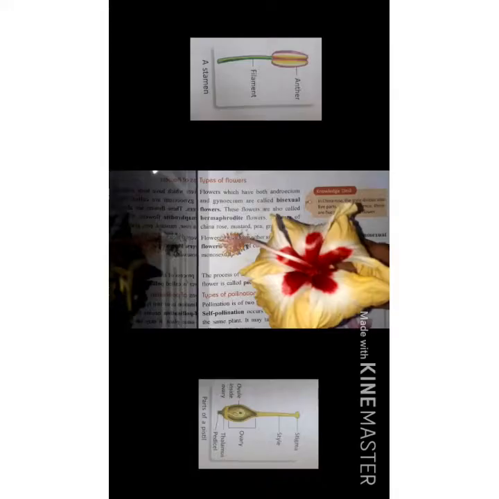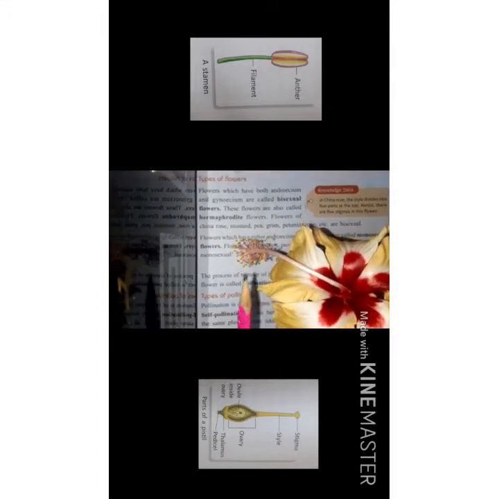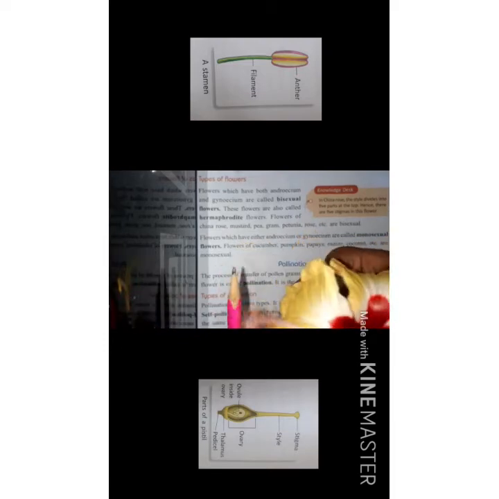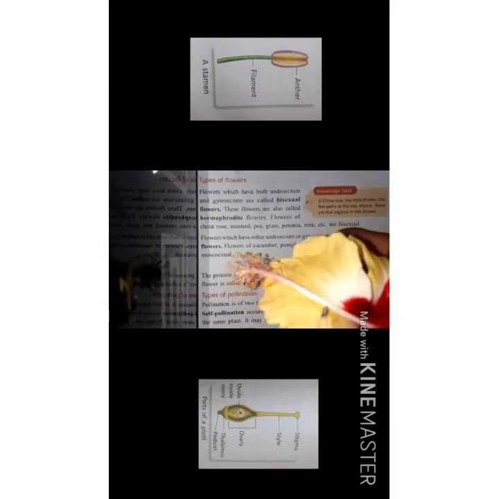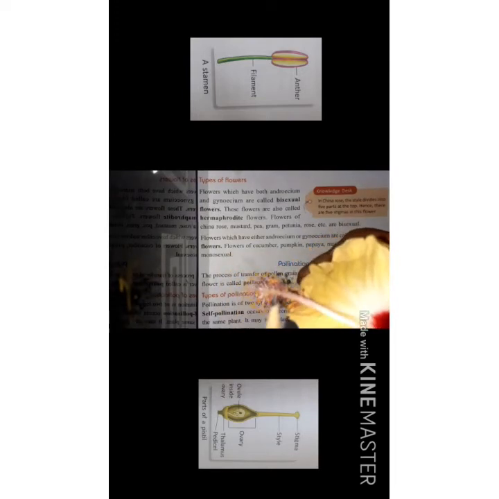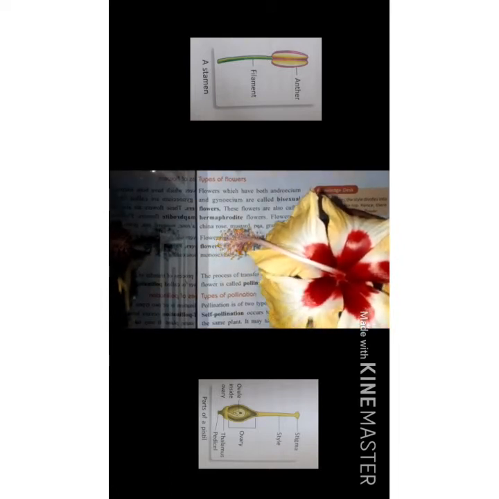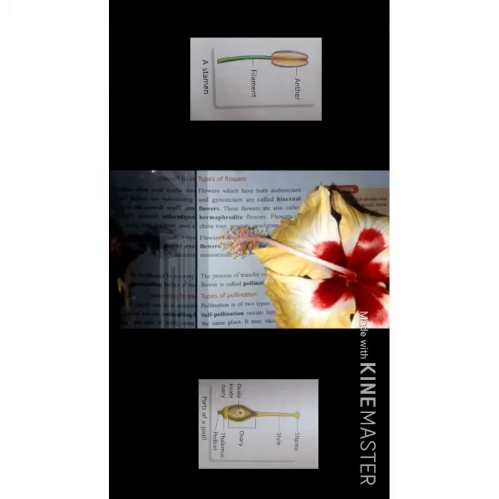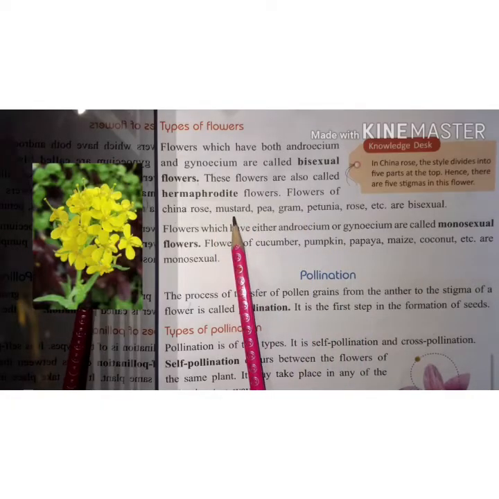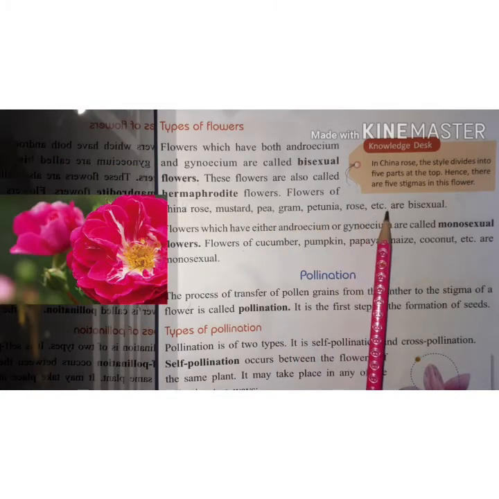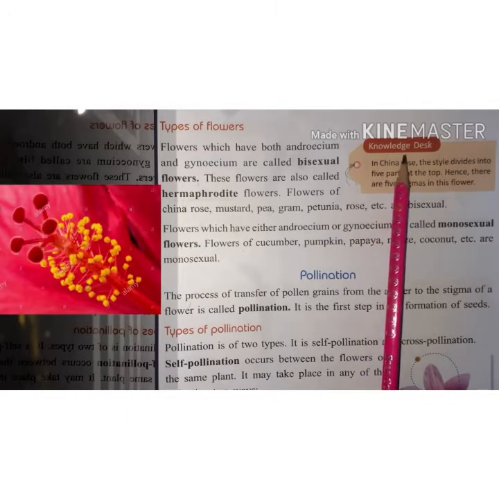Like China rose. This is the male part of the flower, and this one, to which the male part is attached, is the female part. So China rose is a bisexual flower because it contains both male and female parts. Some examples: mustard, pea, gram, petunia, rose, etc. are bisexual. Now come to the knowledge test.